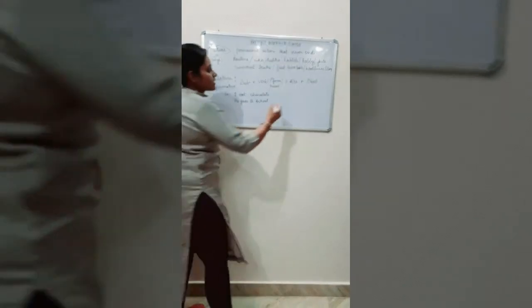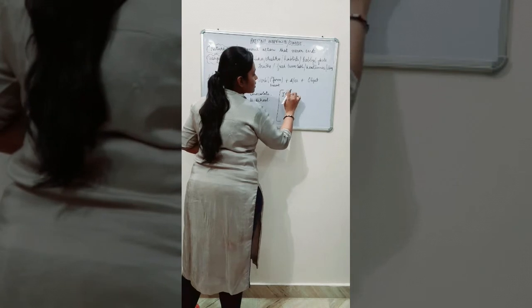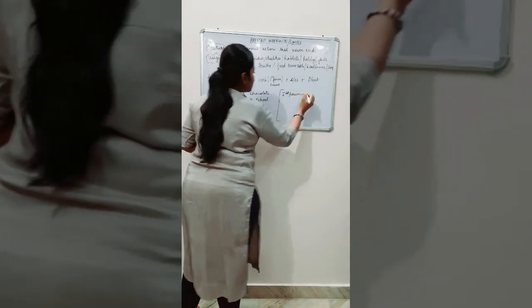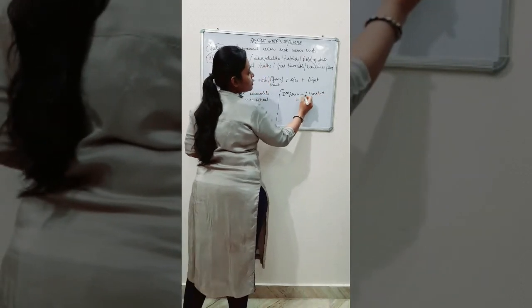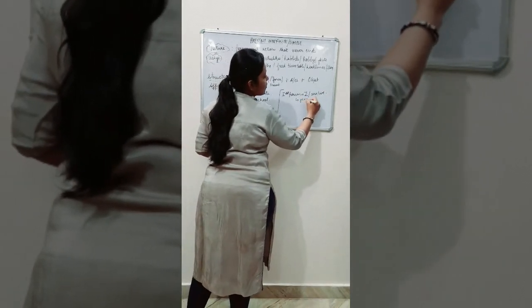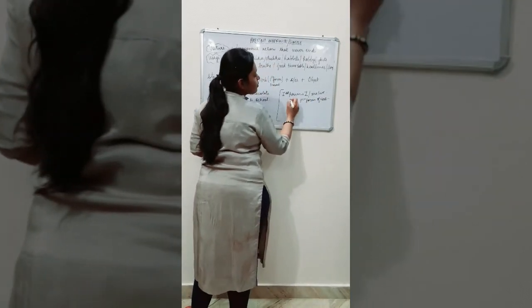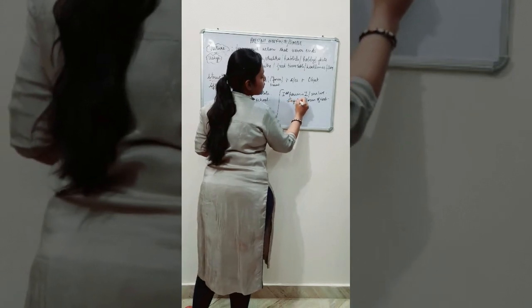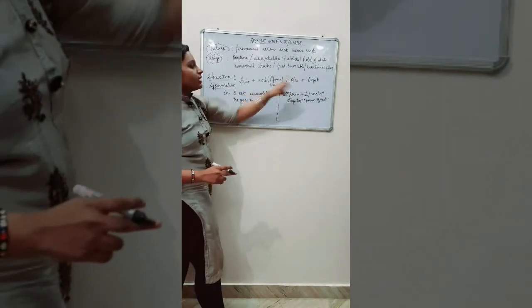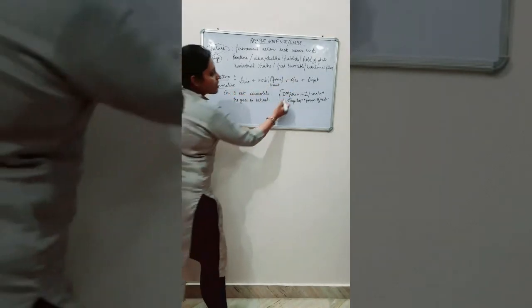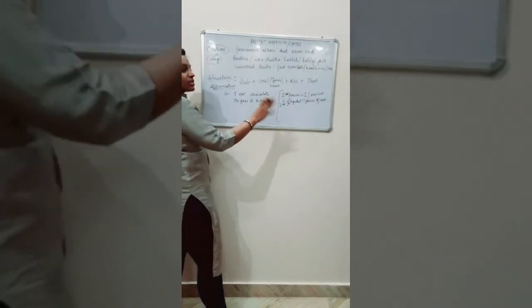Now there are some rules. If you have the first person, like I, me, we, we use the singular first form of verb. We do not use any s or es over here because this is the first person. Or if you have the second person, we can use the same singular first form of verb.